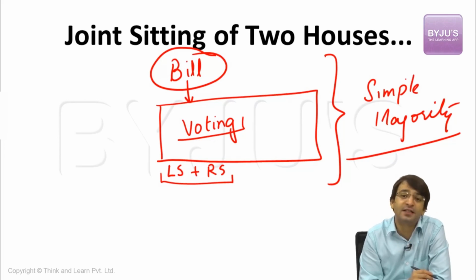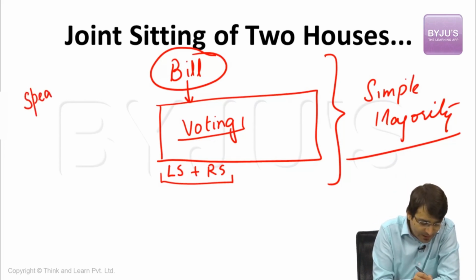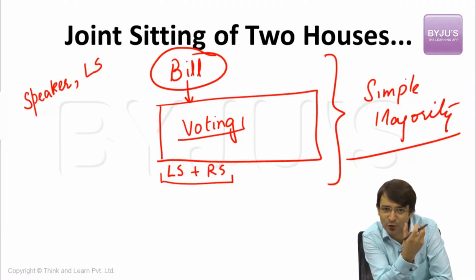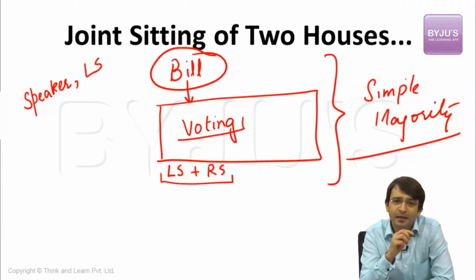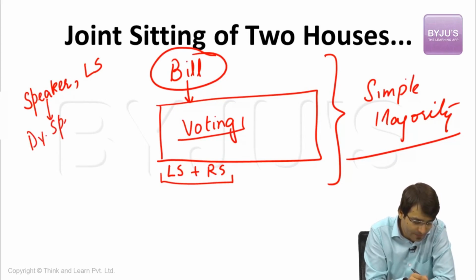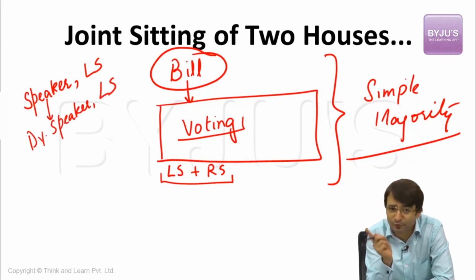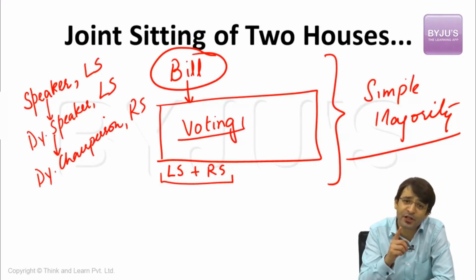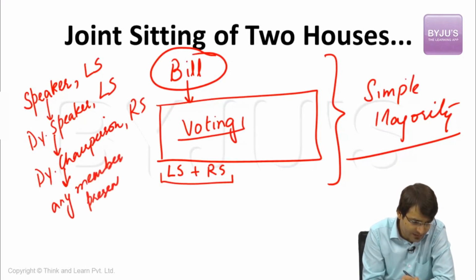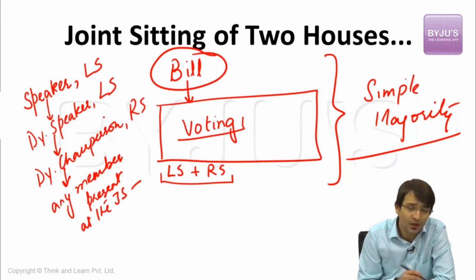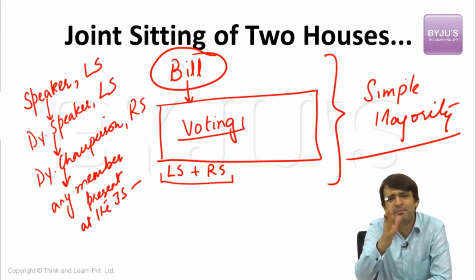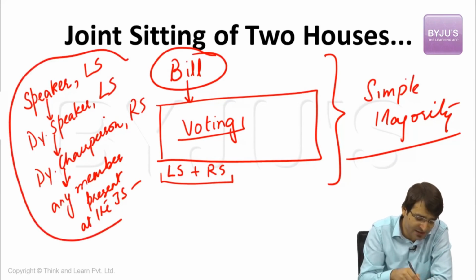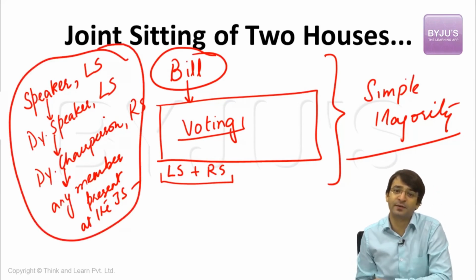Point number one: who presides over this joint session of Indian Parliament? This joint session is presided over by the Speaker of Lok Sabha. Because Rajya Sabha as well as Lok Sabha is present, but significant power is available to the Speaker, and the Speaker of Lok Sabha presides over the joint session. If the Lok Sabha Speaker is absent, then the Deputy Speaker of Lok Sabha. If the Deputy Speaker of Lok Sabha is also absent, then the Deputy Chairperson of Rajya Sabha. If the Deputy Chairperson of Rajya Sabha is also absent, then any member present at the joint session who is selected by the members present in this joint session. That means any member, as decided by those members present, presides over the joint session of Indian Parliament. That means in no case is the Vice President of India the presiding officer of a joint session of Indian Parliament.